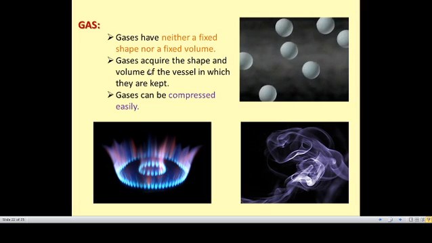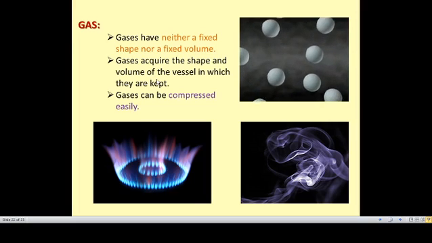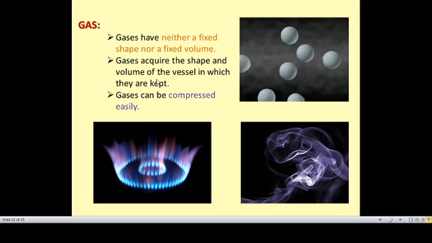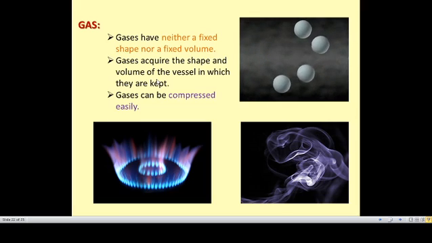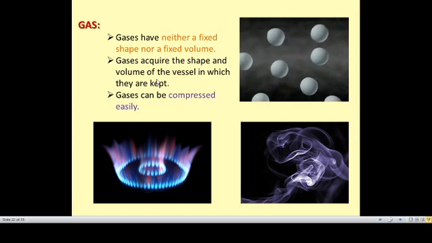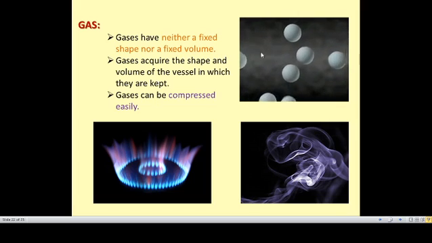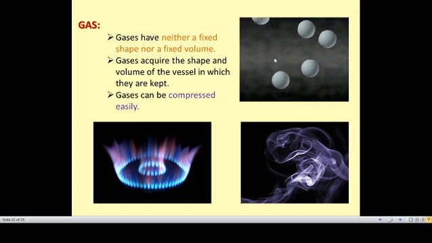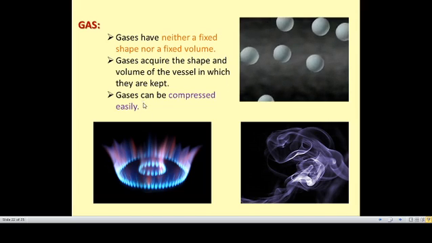So they acquire the shape of the vessel where we keep them. If we are filling that gas into a particular cylinder, it acquires that cylinder shape, but not a fixed one. We can fill that into a cylinder so that we can compress it easily, because the spaces in between the particles are more. Like a sponge we are pressing, the gases can also be compressed.